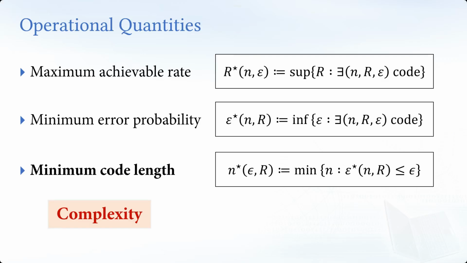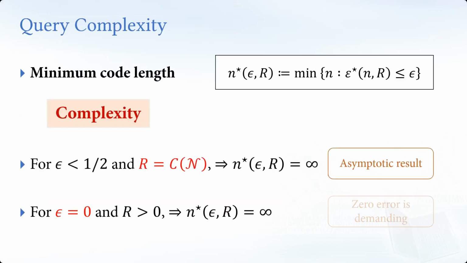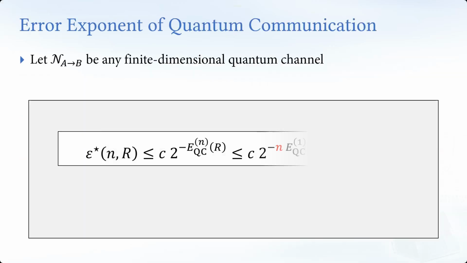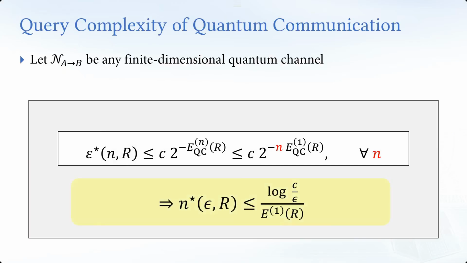If you want to achieve some rate, for example 80% of capacity, you can just plug it in here. And the outer bound also answers the question, because the outer bound here also depends on the rate. We just plug in 80% capacity in this quantity, and you also plug in your error epsilon.